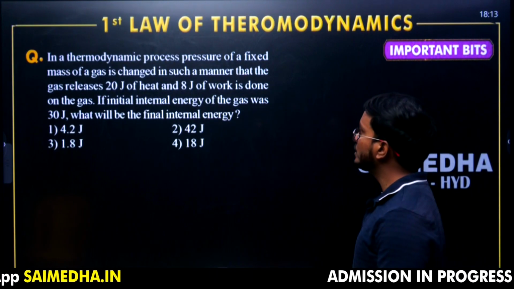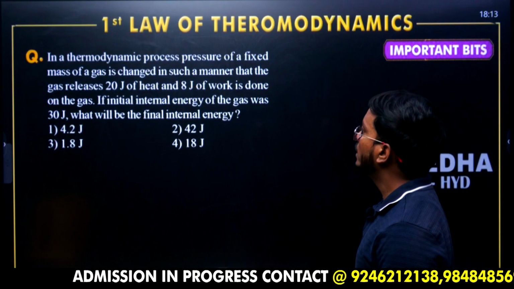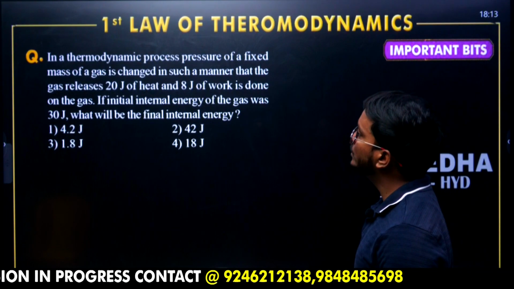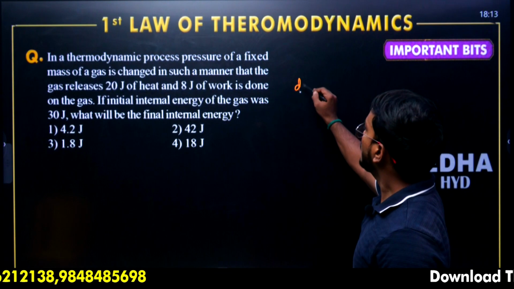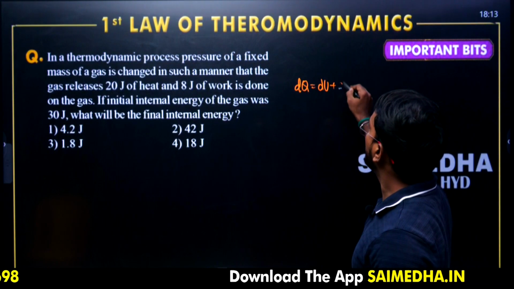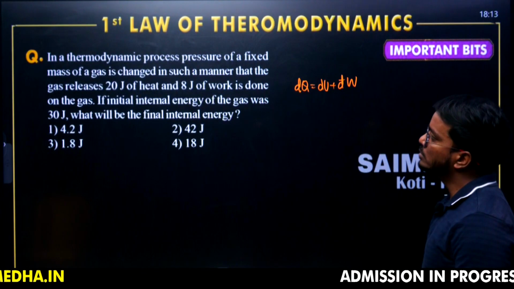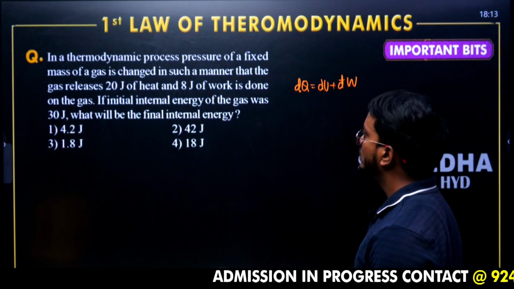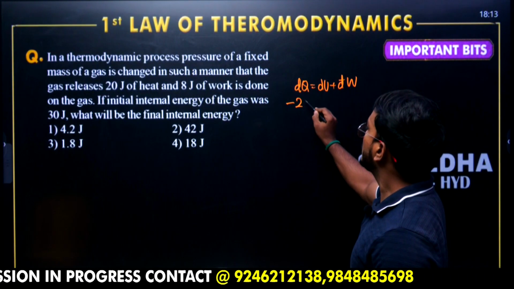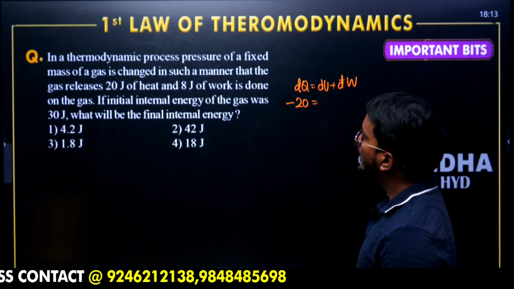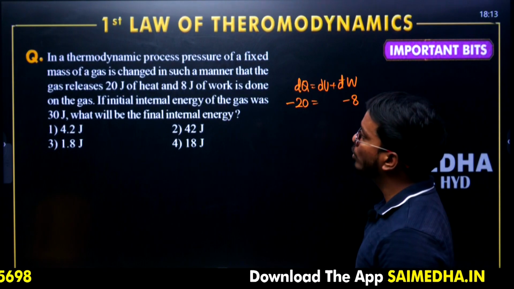In a thermodynamic process, pressure of a fixed mass of a gas is changed in such a manner that the gas releases 20 joules of heat and 8 joules of work is done on the gas. dQ is equal to dU plus dW. The gas releases 20 joules of heat, and 8 joules of work is done on the gas.